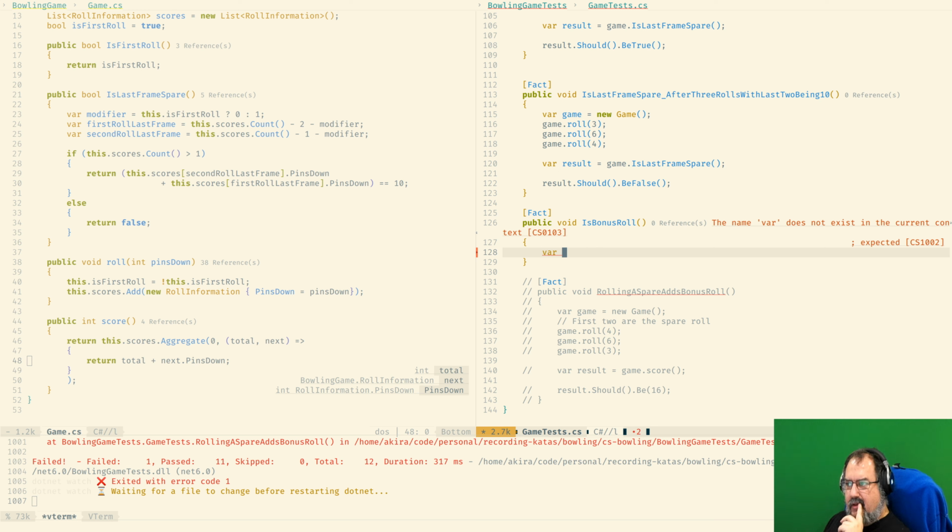And bonus roll, what we are going to have over here.